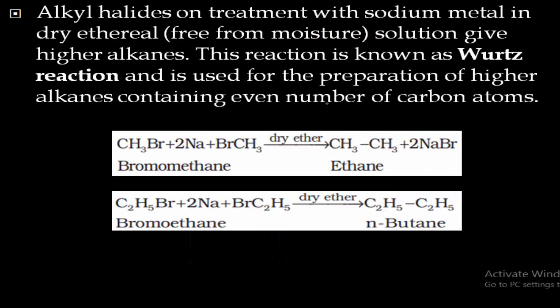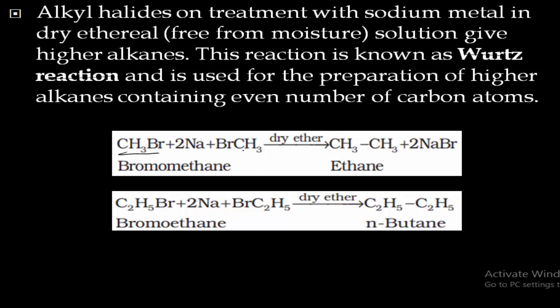The next method is alkyl halides. If they are treated with sodium metal in presence of dry ether, it will give higher alkane, and this is known as Wood's reaction. One of the important reactions. You will study the Wood's reaction even in second PUC also. So remember this reaction. So alkyl halides when treated with sodium metal in presence of dry ether, it will give higher alkanes. Let's see.